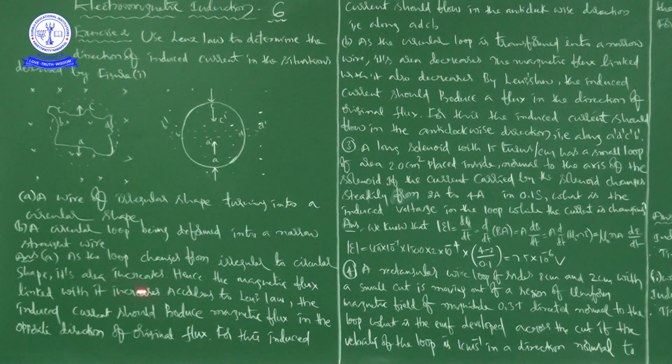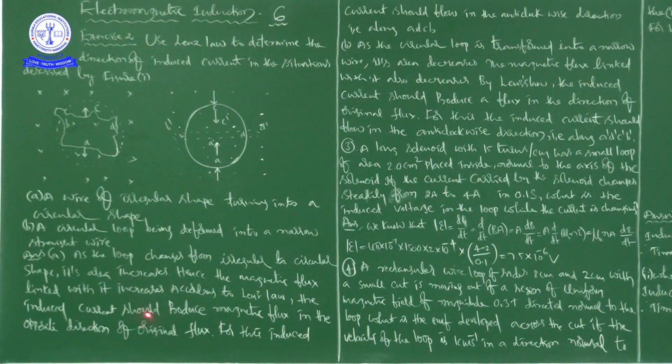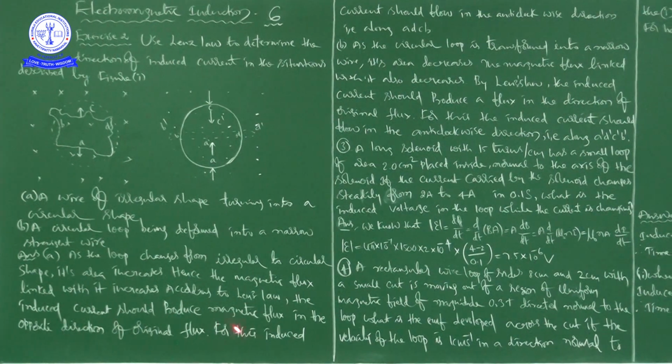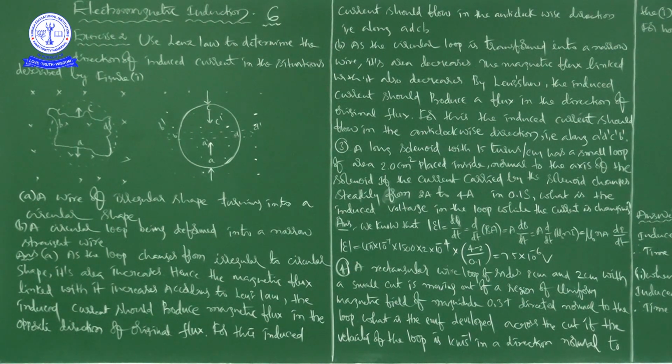First, as the loop changes from irregular to circular, its area increases, so magnetic flux also increases. According to Lenz's law, the induced current should produce magnetic flux in the opposite direction of the original flux. For this, induced current should flow in the anti-clockwise direction, that is along ADCB.